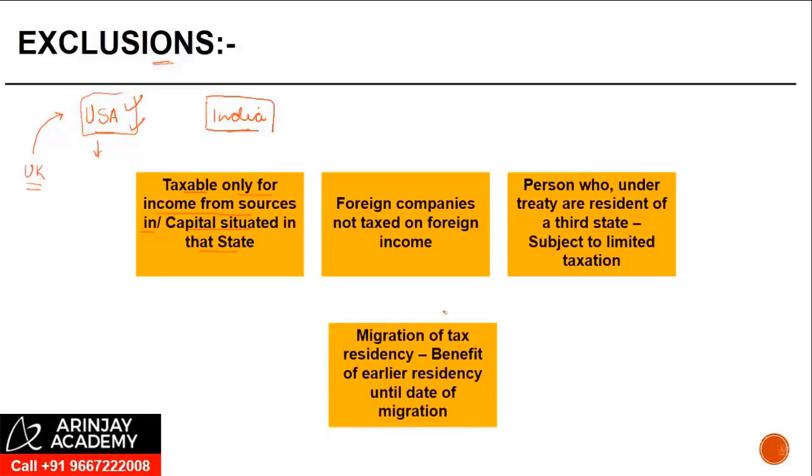And in case of people who migrate tax residency, the benefit of earlier residency will be given until the date of migration. Let me just explain this here. So suppose in the UK, there is Mr. X. He was a tax resident until 31/3/2016. Then he migrated to the US and became a tax resident of the US. He will get the benefit of the India-UK treaty for incomes which are there up to 31/3/2016, and thereafter it will be considered under the India-US treaty.